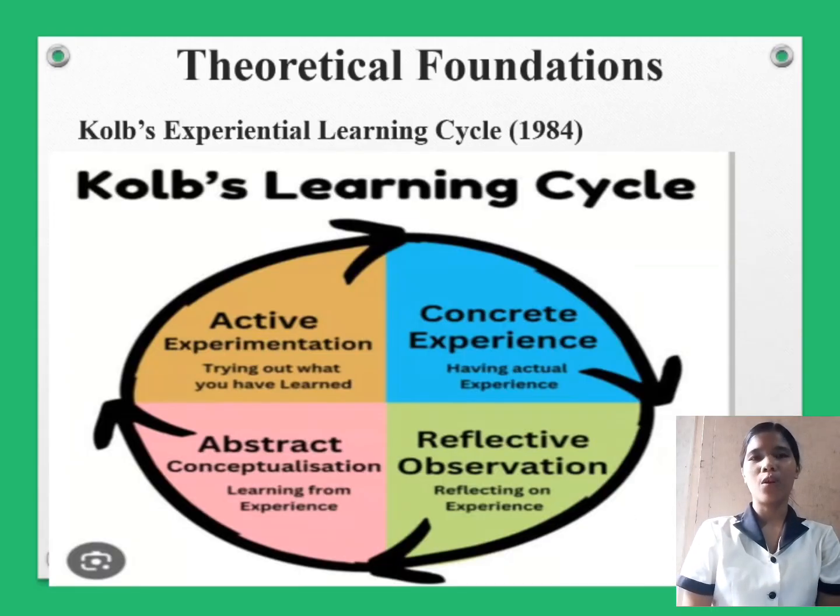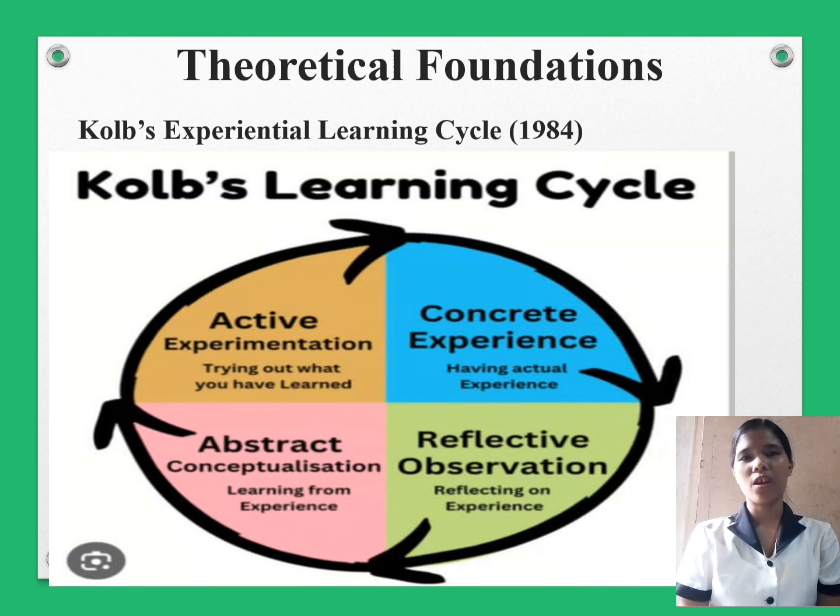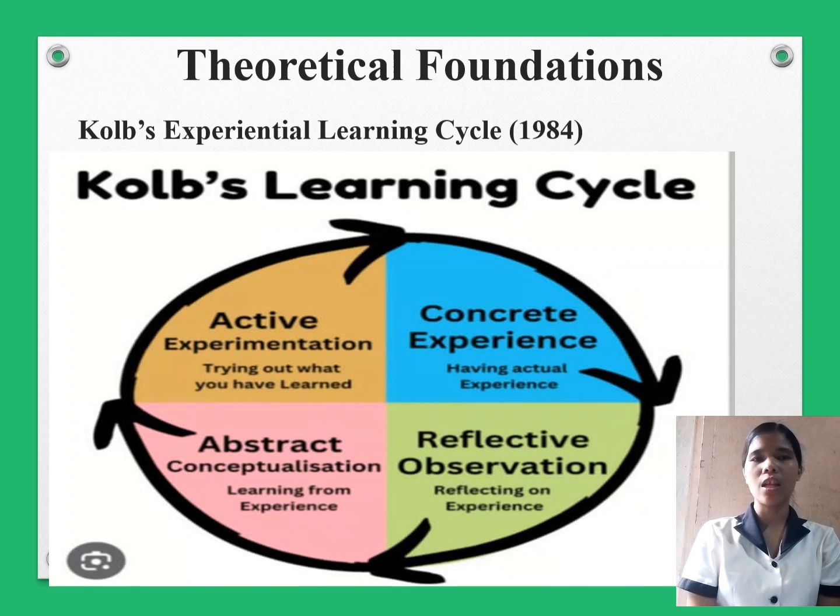Second is David Kolb's Experiential Learning Cycle. Kolb's learning styles theory identifies four types of learners: converging, diverging, assimilating, and accommodating. It recognized that people have preferred ways of processing and internalizing information. These styles are part of his experiential learning cycle, which involves four stages: concrete experience, reflective observation, abstract conceptualization, and active experimentation.